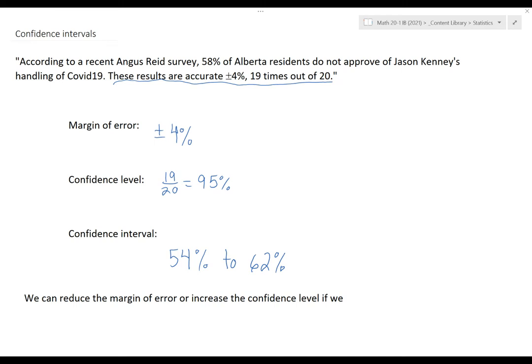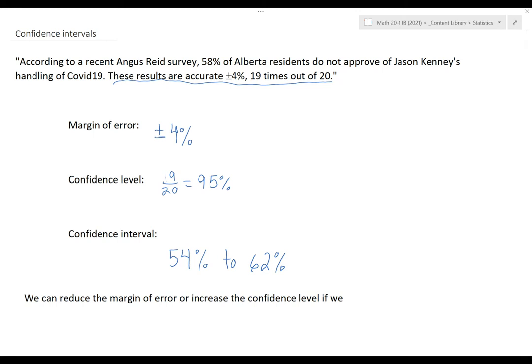Because we haven't asked every single Albertan this question. They've asked a representative sample. And of the sample, 58% did not approve. So what they're saying is the likelihood is that there's probably a 95% chance that the actual percentage of Albertans is going to fall somewhere between 54 and 62%.